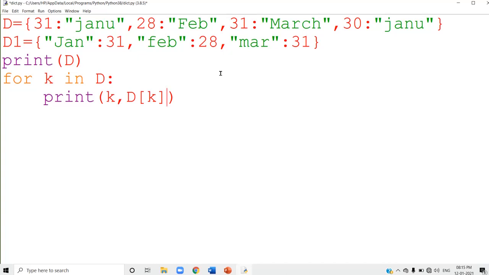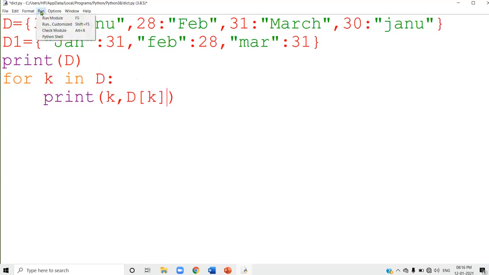So by using a for loop, you can extract the keys from a dictionary. This for loop will extract the keys and the keys will be in the variable K. Now this is K comma D of K. So K will display the key and D of K will display that particular key's value.